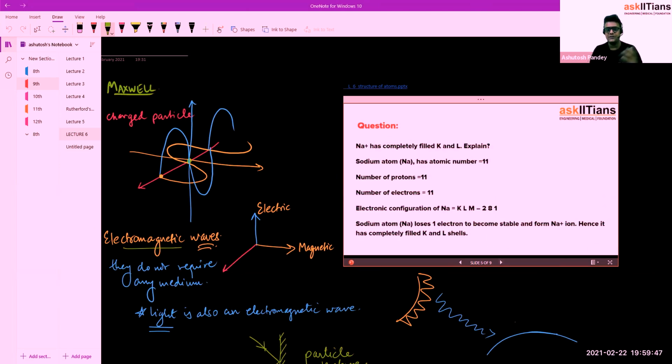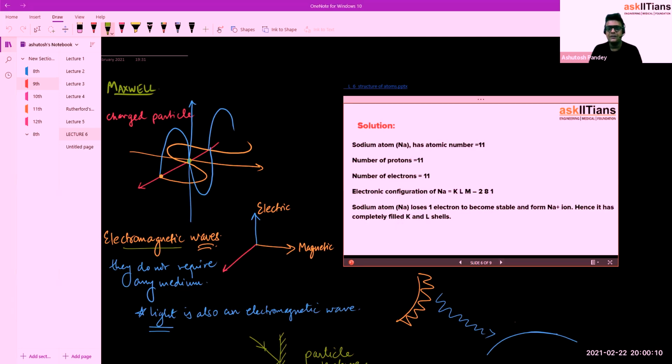Now, question. Na plus has completely filled K and L shells. Explain. We know sodium has 11 electrons and 11 protons, so the electronic configuration will be 2, 8, and 1. It is going to lose its outermost electron, so then it will have 2 and 8. That is, the K and L shells will have a completely filled configuration.